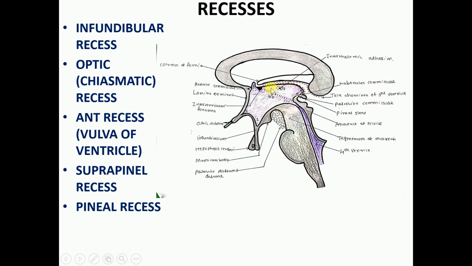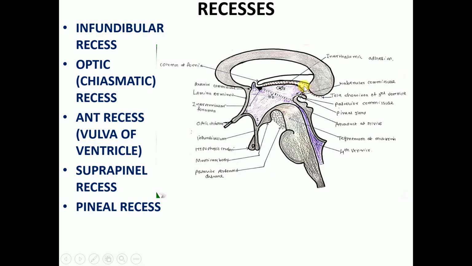Ventral layer is immediately in contact with the roof of this third ventricle. Anteriorly it extends up to the level of the interventricular foramen. Posteriorly it extends up to the pineal gland. Dorsal layer lies over the superior surface of the fornix, then it winds around the splenium of the corpus callosum. Okay, and the space between the ventral and dorsal layer of the tela choroidea is occupied by blood vessels of that area. For example, in this area, the posterior choroidal artery will enter.